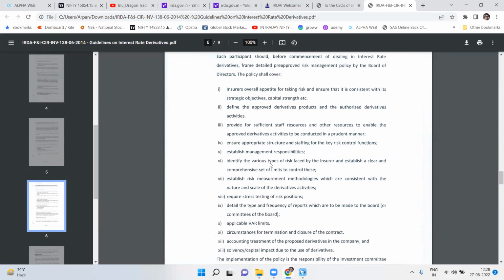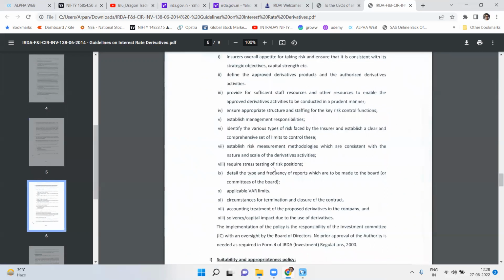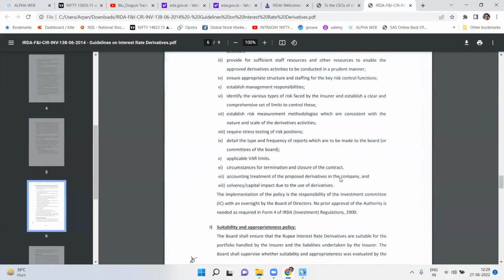Establish management responsibilities. Identify the risks faced by the insurer and place a limit on them. Establish risk measurement methodologies consistent with the nature and scale of the derivative activities. Touched upon this, require stress testing of risk positions. Detail the type and frequency, applicable limits, that is the value at risk limit, circumstances of termination, closure of contract, accounting treatment of the proposed derivative in the company, solvency capital impact due to the use of derivatives. This is one point that I missed.